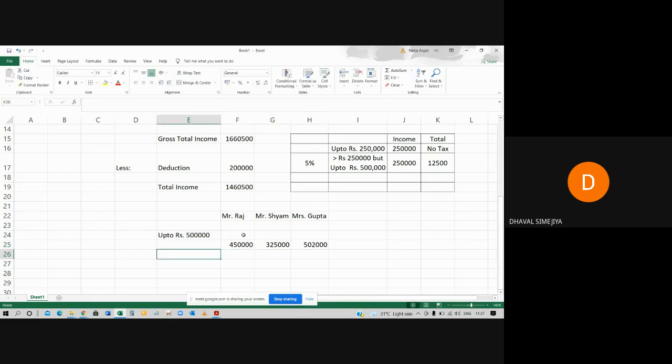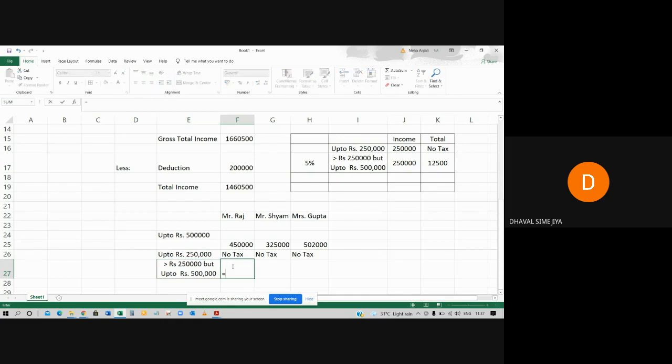Okay. Now, we have learned that up to rupees 2 lakh 50,000, no tax. No tax will be levied. We have seen over here up to 2 lakh 50,000, no tax. But the same line, more than 2 lakh 50,000, but up to 5 lakh rupees.